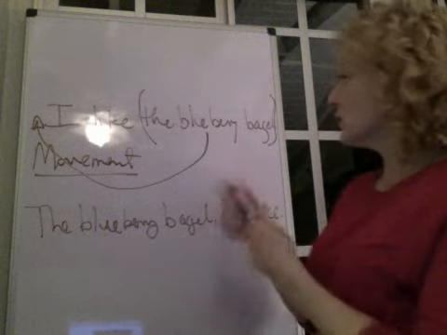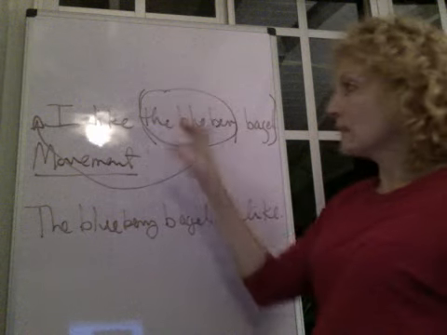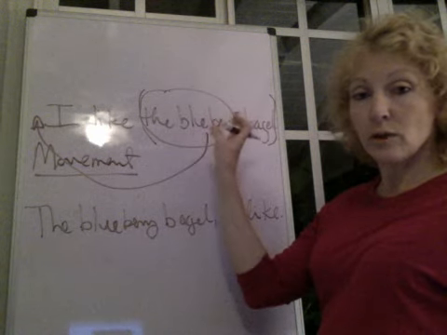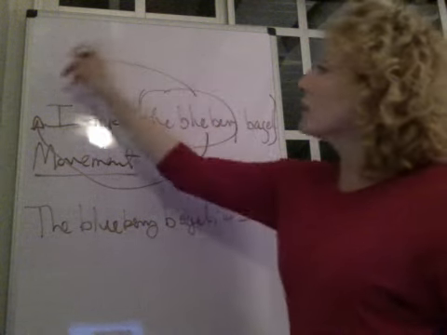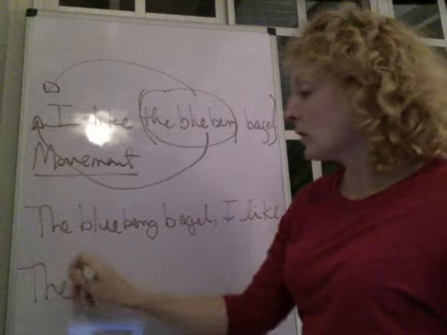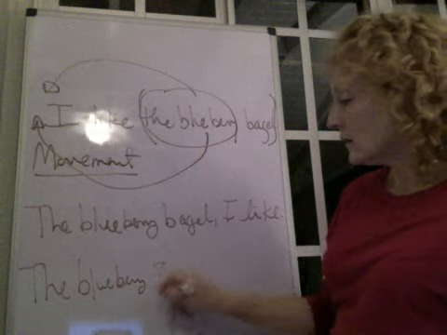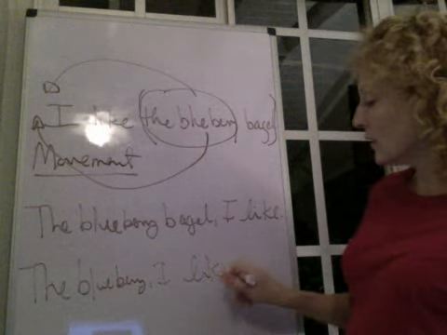So for example, if we were to take just the words the blueberry and not the whole phrase, the blueberry bagel, and move it to the front of the sentence, we would have the blueberry I like bagel.